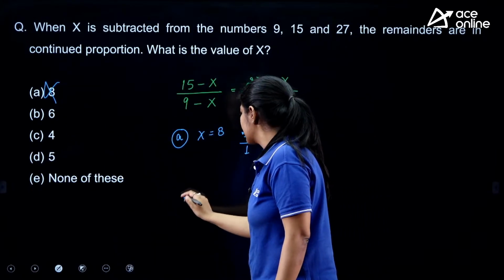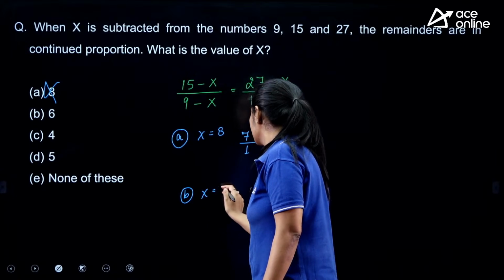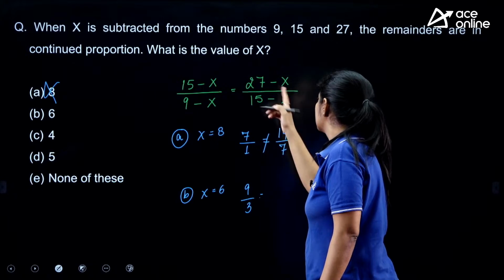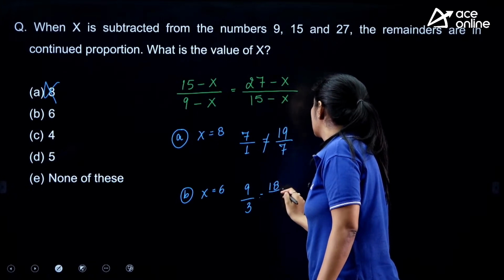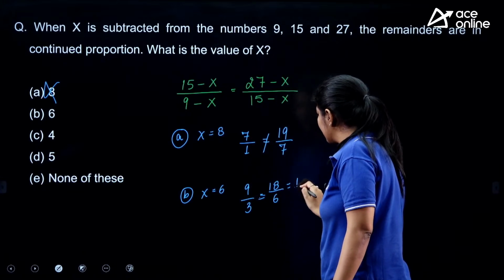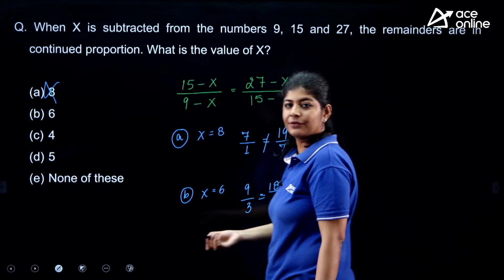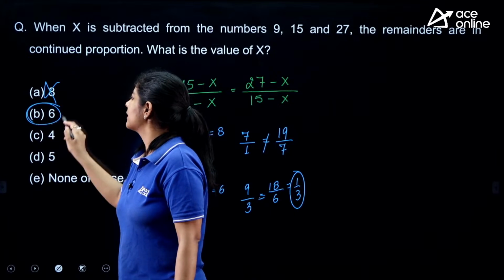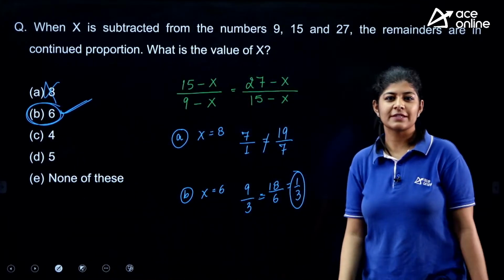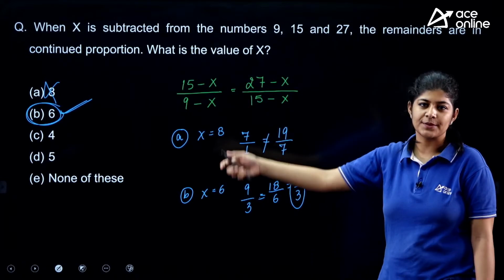Option B, 6. Here we are getting 9, 3, 18 and 6. Here we are getting a ratio of 1 by 3. That means option B is the correct one. This is a very simple one. You can check the rest of the options as well.